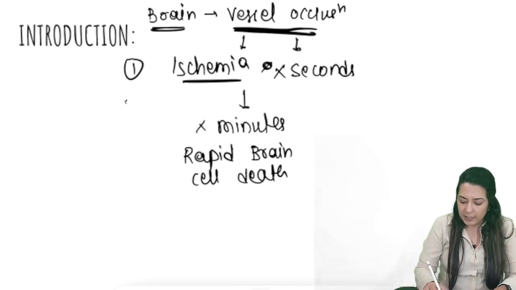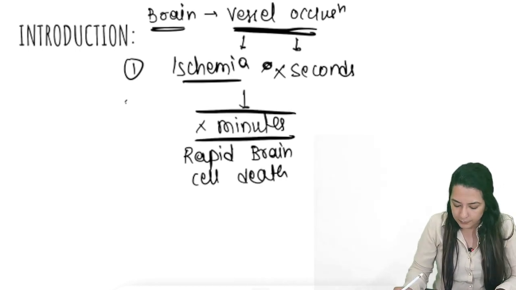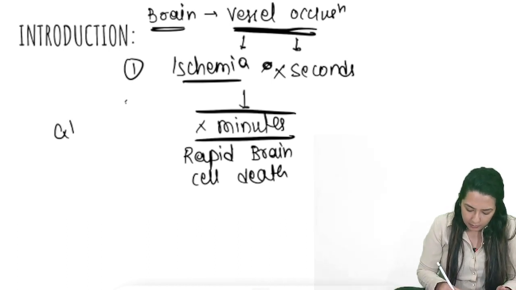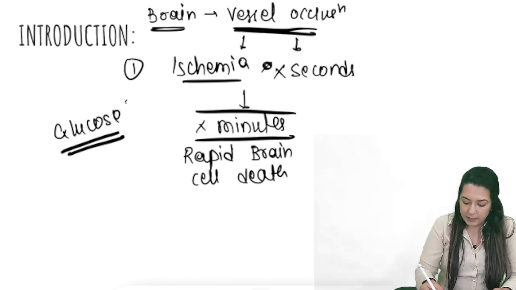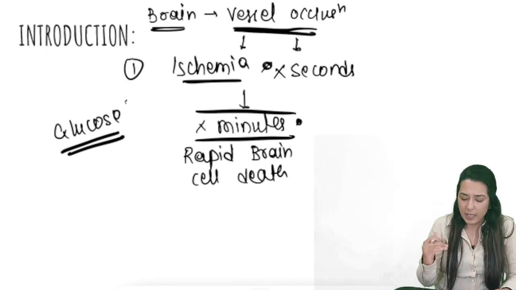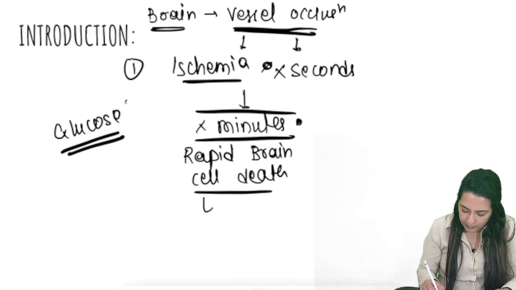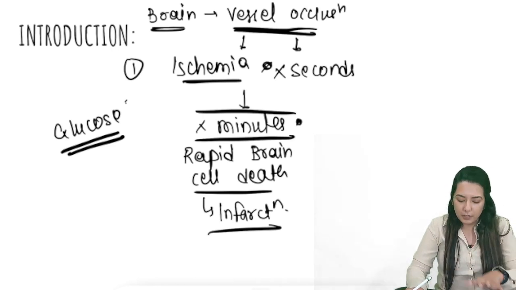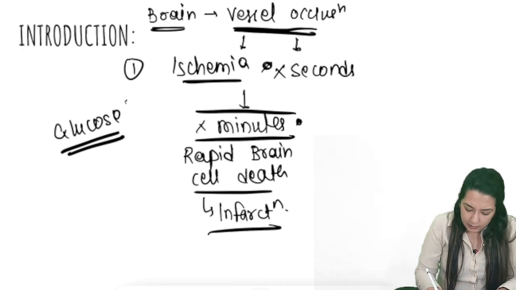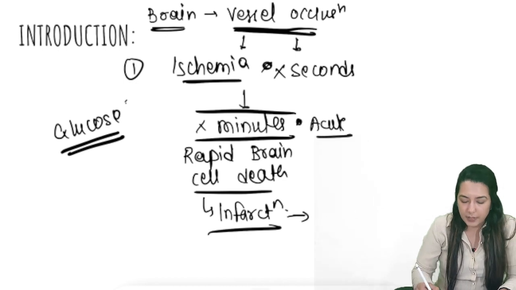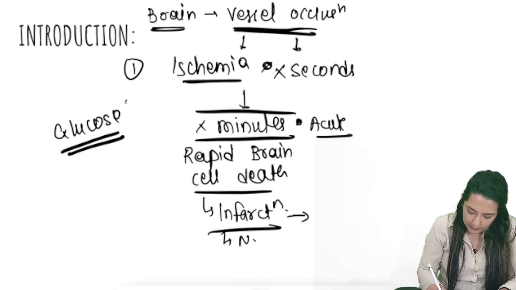The reason there is death of brain cells within minutes is because the brain doesn't have glycogen. It relies on glucose extensively. So if there is ischemia for even a few minutes, the glucose supply will be over and there will be cell death. This is what we call infarct, or infarction. So the definition summarizes: acute or abrupt onset of neurological deficit due to this infarction.